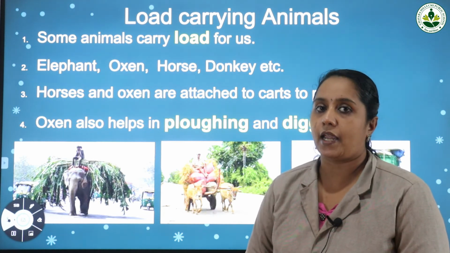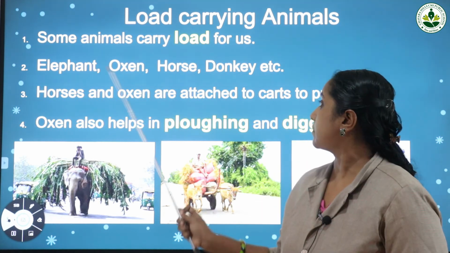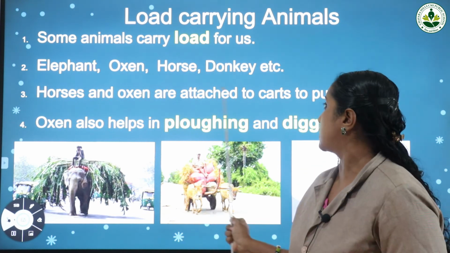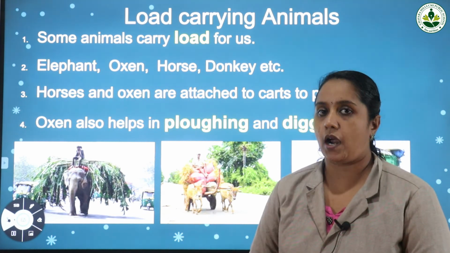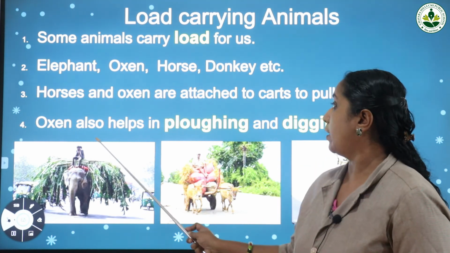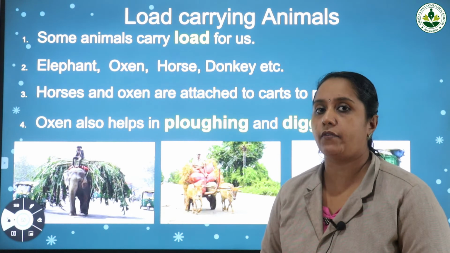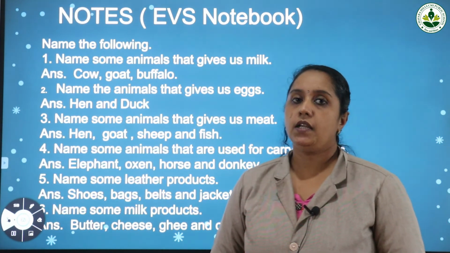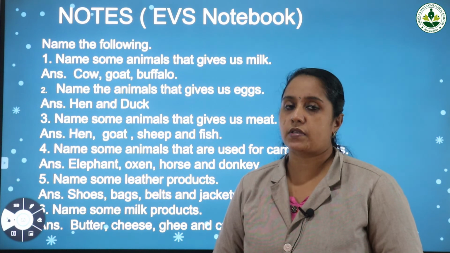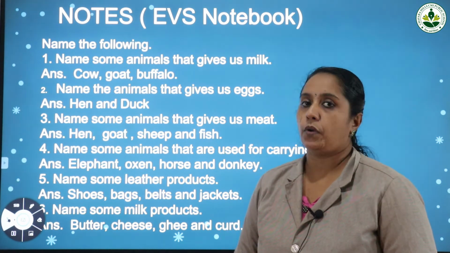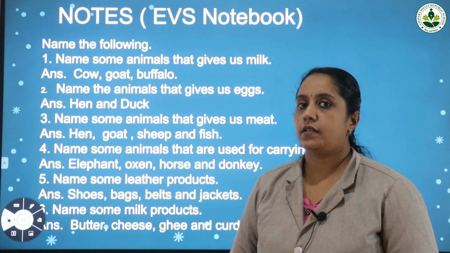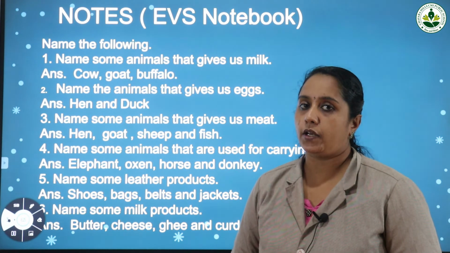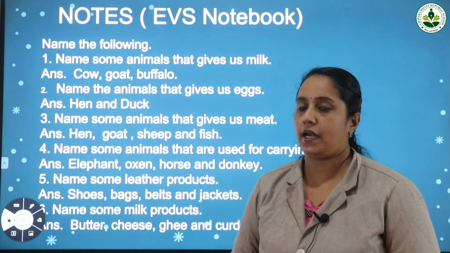Examples for load carrying animals: elephant, oxen, horse, donkey. And horses and oxen are also attached to carts, and oxen also help in ploughing and digging the fields. Now comes the notes. Some name the following questions is given. You have to learn the answers of these questions. So copy it down in your notebook and you have to write and study the spellings.